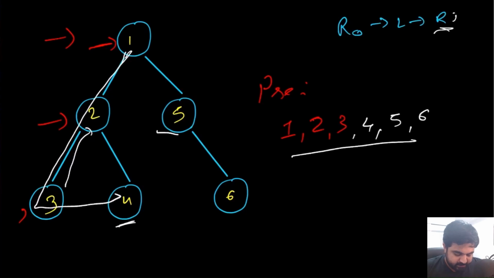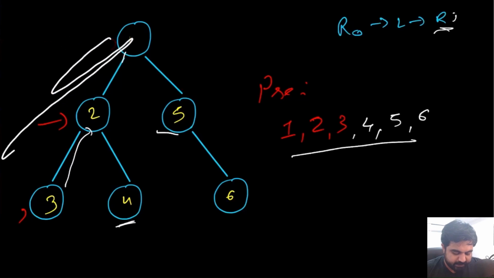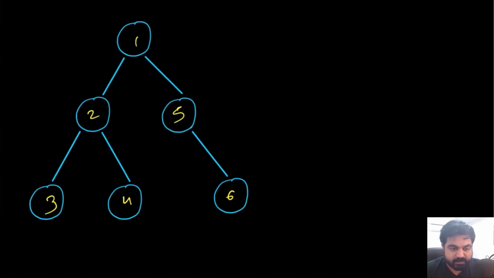Now the question is, for the given input tree, what should the answer look like? We have to consider a couple of items in order to generate the answer. First, it has to be the pre-order traversal, and then it has to be a one-directional tree. Keeping both things in mind, the tree structure in the answer is going to look something like this, where the first node is going to be 1, and then the second node in the pre-order traversal is 2.